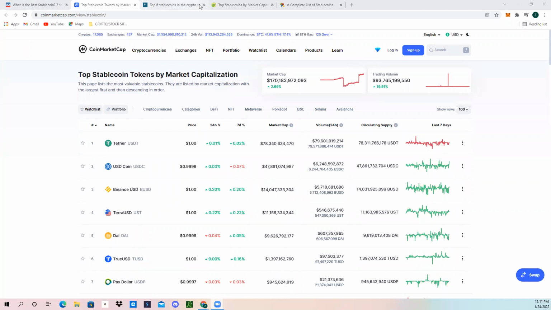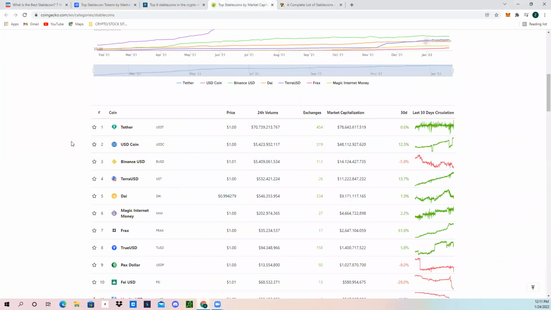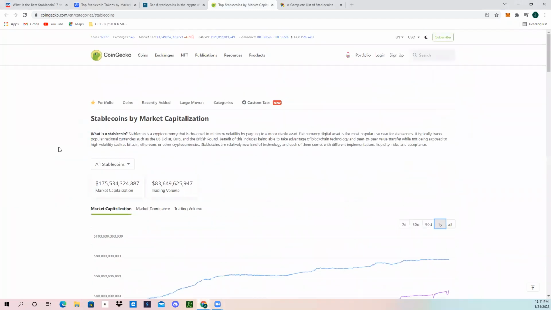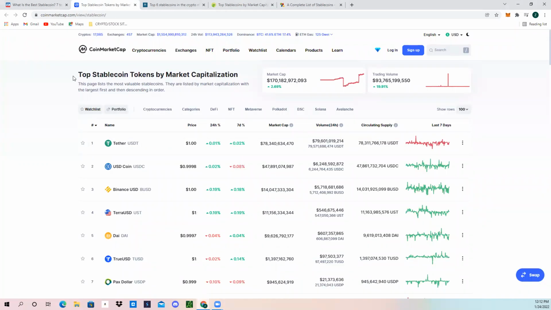All right, we are going to be giving a breakdown of stablecoins, what stablecoins are, and the top stablecoins right now. Depending on what resources you're looking at, you might get varying information for top stablecoins. Two of the most common ones are coingecko.com and coinmarketcap.com.